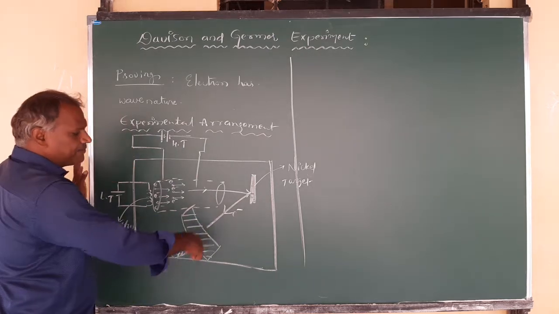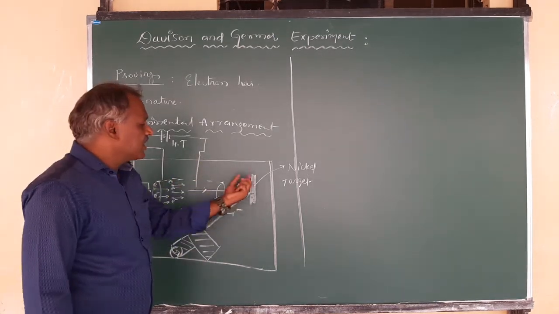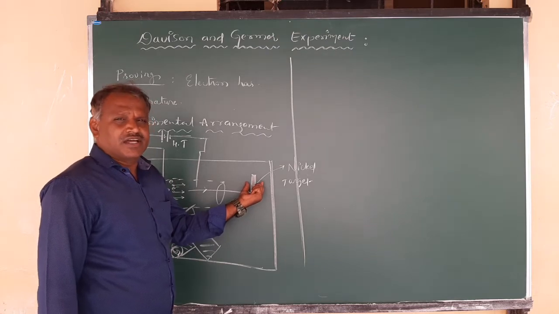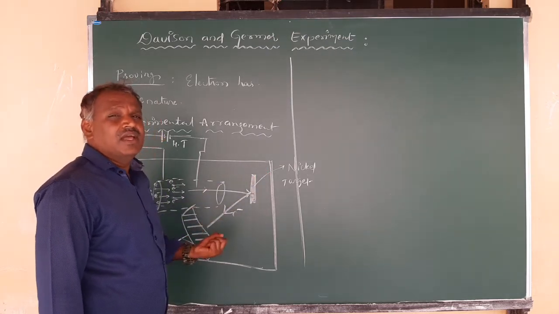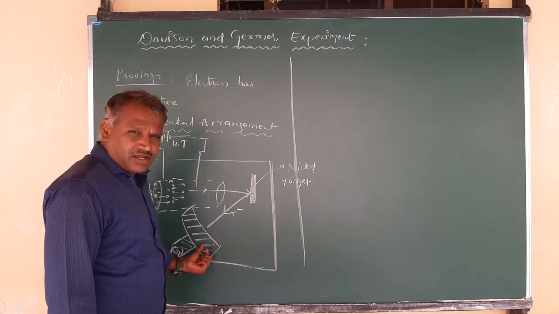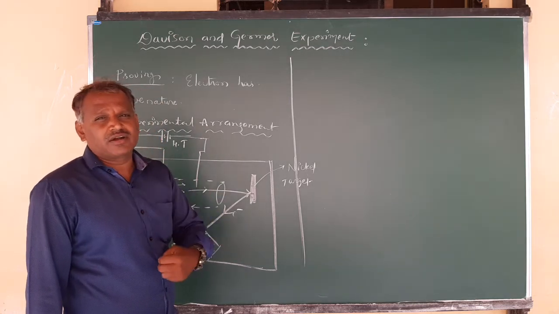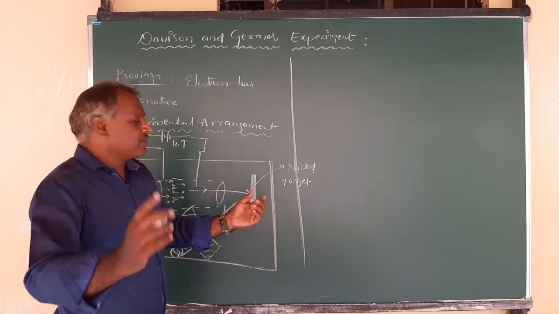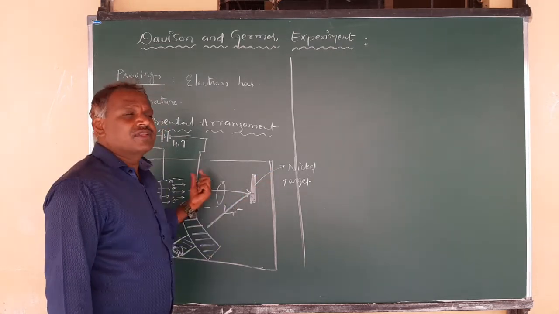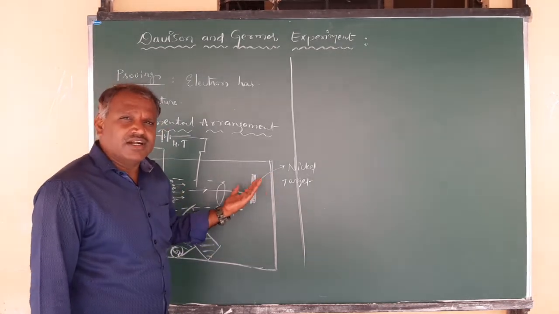It collects the electrons scattered from the nickel target. Its function is only to absorb the electrons scattered from the nickel target after they strike the nickel target material.